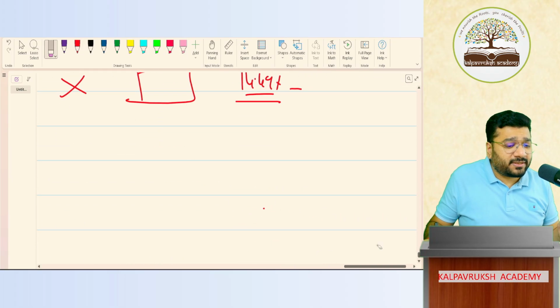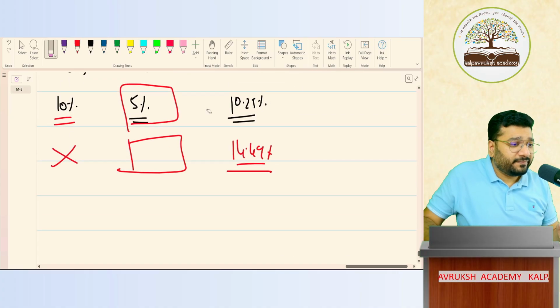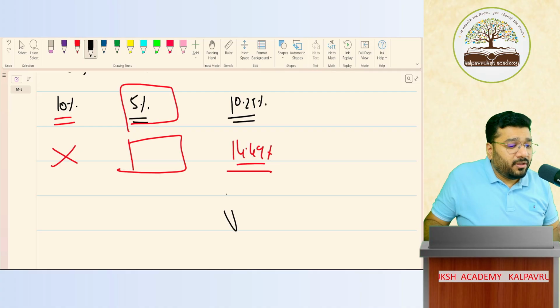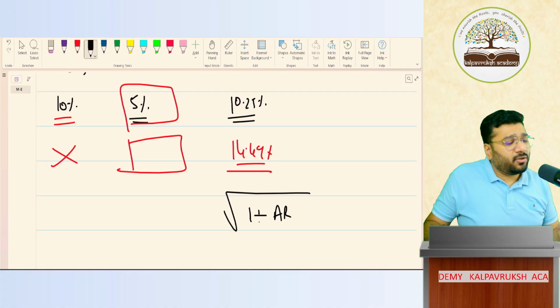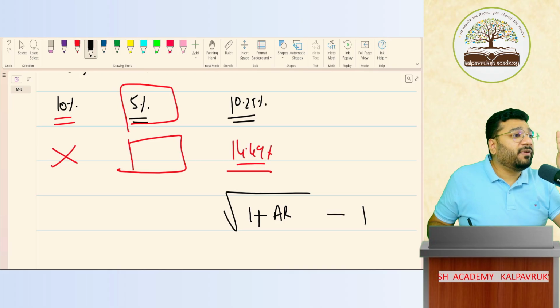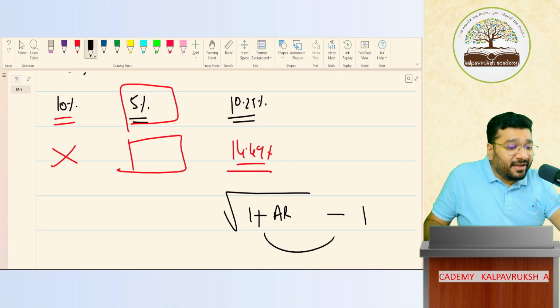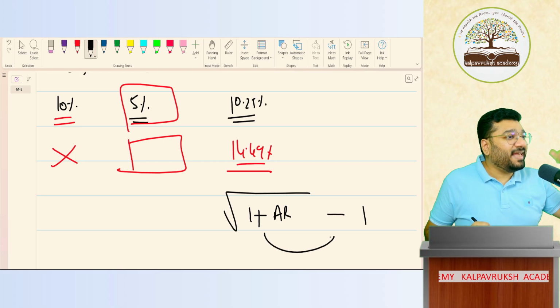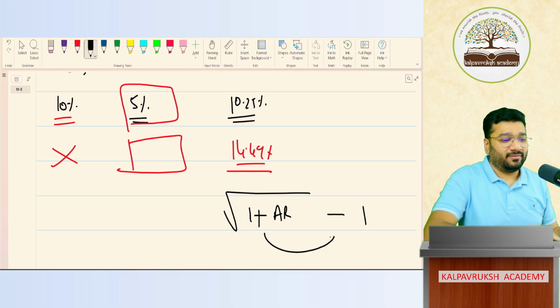Tell no. Now apply the same formula. What is the formula? You tell formula first. Root of 1 plus AR. Oh, plus, okay. You'll not forget this, no. Minus will come later. First, income. Then expense. Income plus, expense minus. Will you forget?